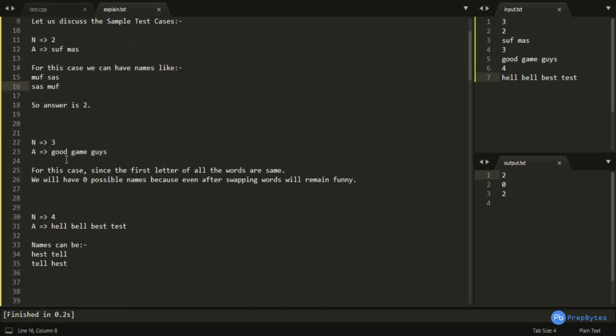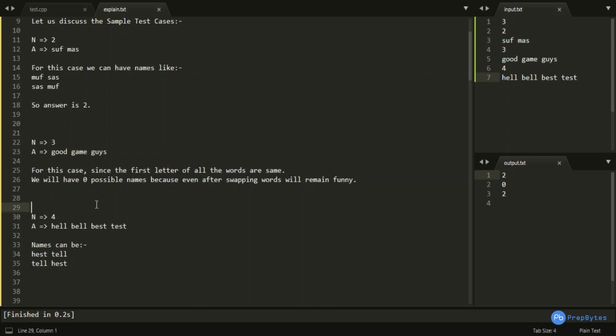Now coming to the case when n is equal to 3 and my array of funny words is good, game. Guys, for this case, since the first letter of all the words is the same, G, G and G, we will have 0 possible names, because even if we take two names and swap them, they will remain funny. So basically we can't have two non-funny words and swap them so that they become funny, because after swapping it won't be possible, right? Because the first letter of all these names is the same.